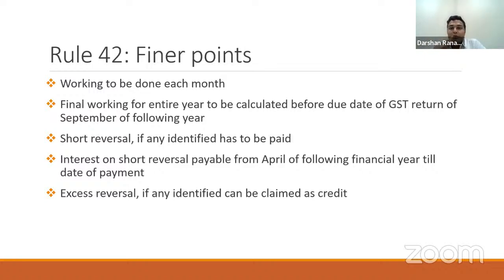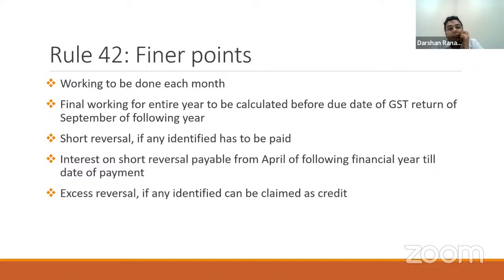That is from April to March, and then you need to arrive at an amount to see whether you have done the correct reversal. I mean, whether you have done the exact reversal which was required to be made on an annual basis, or there is a short or excess reversal. If there is a short reversal, then such short reversal has to be paid immediately by reversing your ITC. And if there is an excess reversal made during the year, then such excess reversal can be reclaimed at the time of such annual activity.